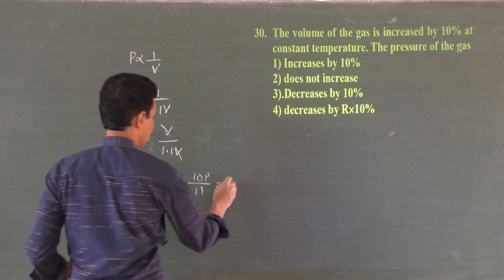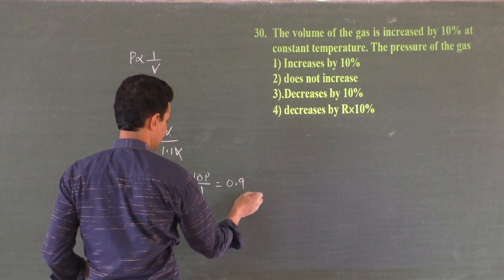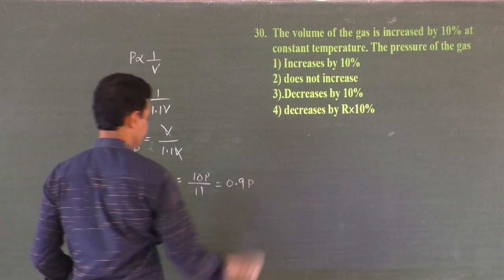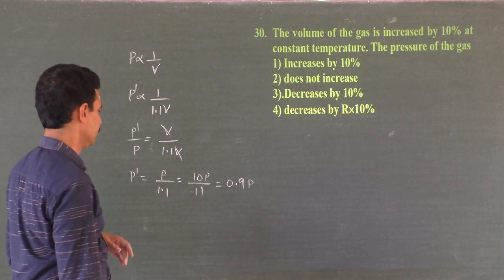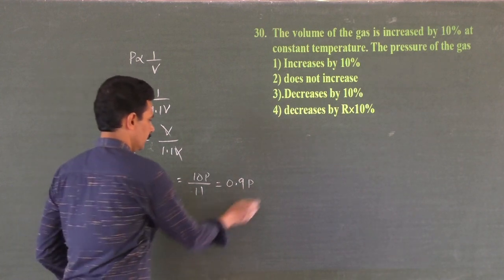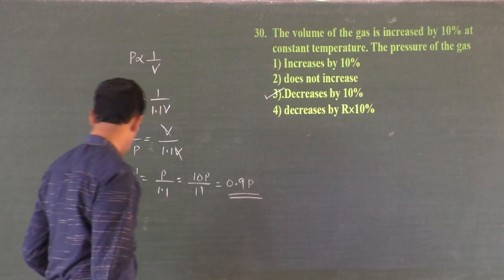So what is the answer? Almost 0.9 P, correct? Yeah, almost 0.9 P. So it decreases by 10%. Third option.